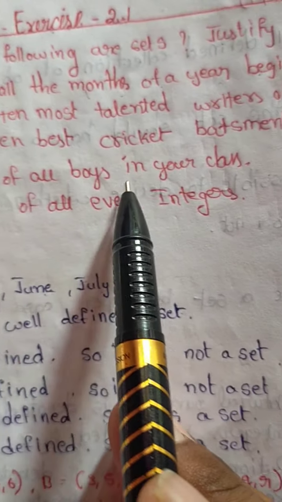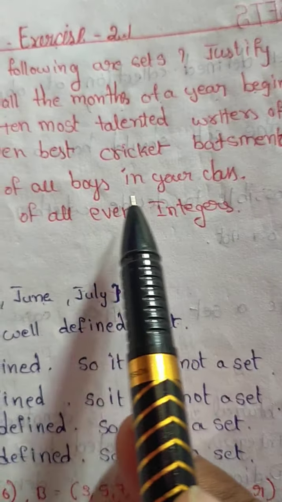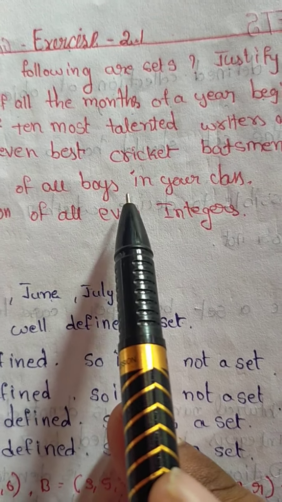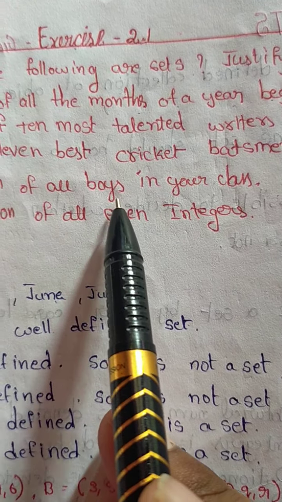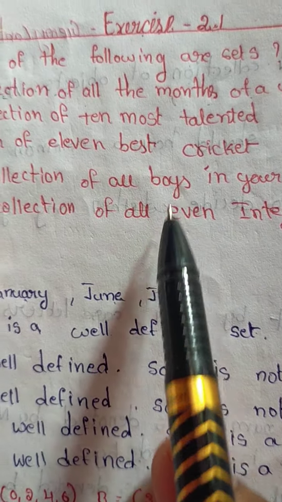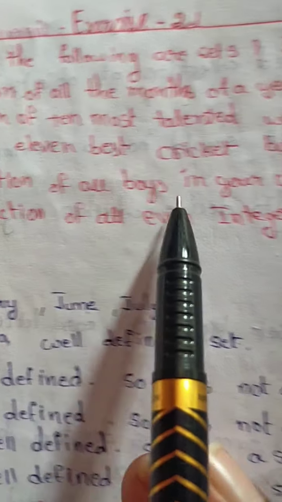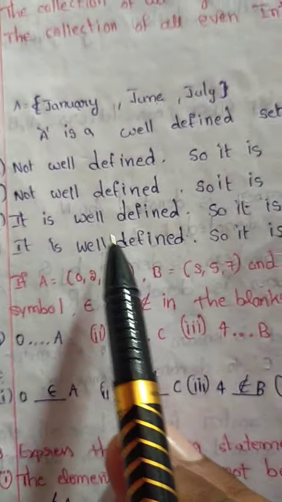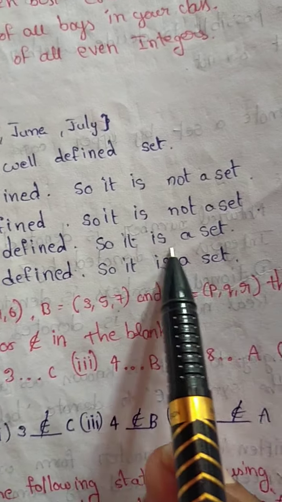The collection of all boys in your class. Suppose in our class there are 30 members, boys 14, girls 16. So it is well defined, so it is a set.